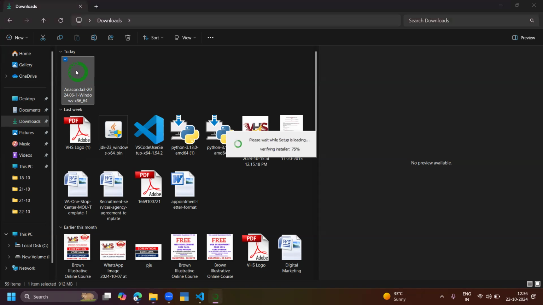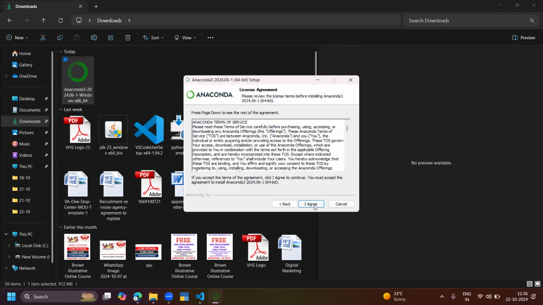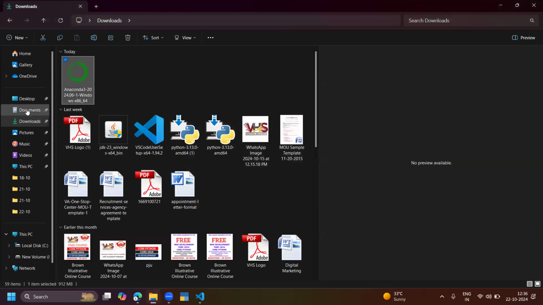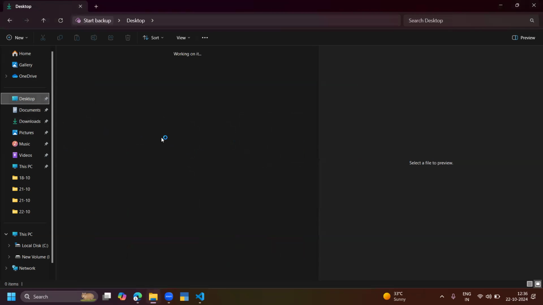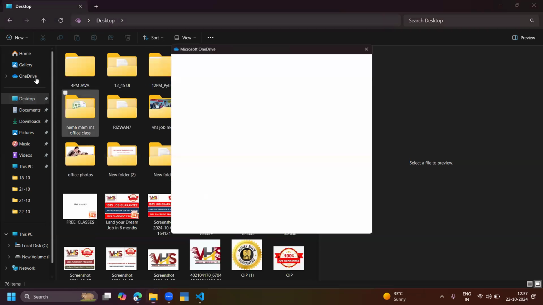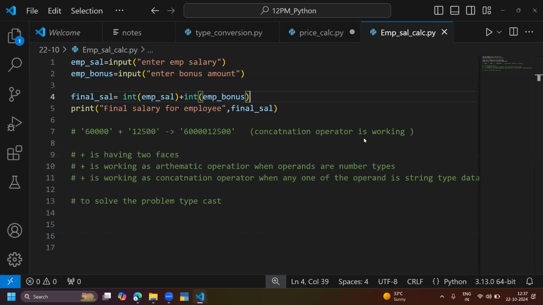Wherever you want, you can write. But Anaconda Navigator has something like a Jupyter Notebook, which is very interesting. I'm trying to install the Jupyter Notebook, but it says the directory is not empty, please choose a different location. The directory is not allowing me to install it because that much space is not available. Sorry, so I'm not installing Anaconda Navigator. Later, after cleaning the space, we will go with the installation. So let's go with the normal VS Code only right now.